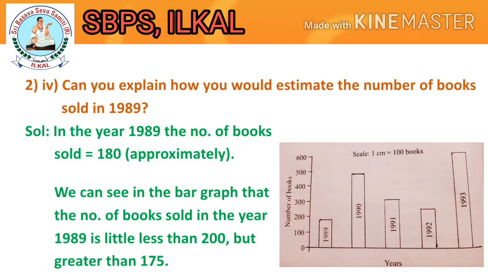Fourth question. Can you explain how you would estimate the number of books sold in 1989? Solution. In the year 1989, the number of books sold is equal to 180 approximately. We can see in the bar graph that the number of books sold in the year 1989 is less than 200 but greater than 175.